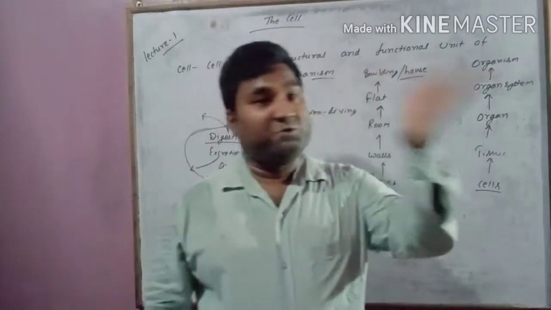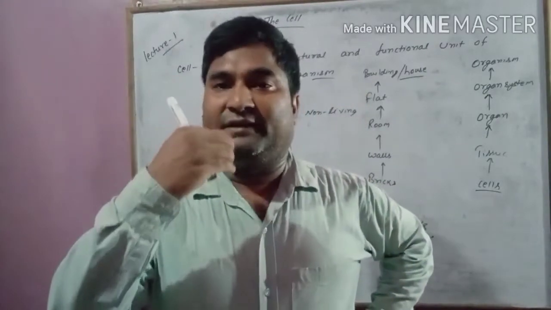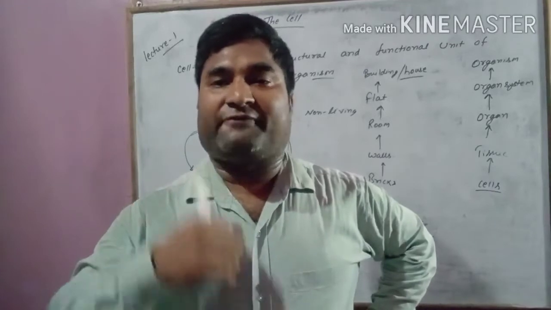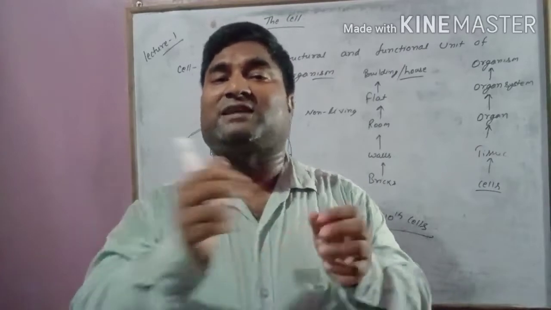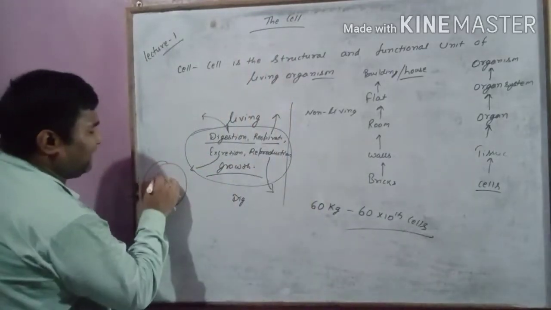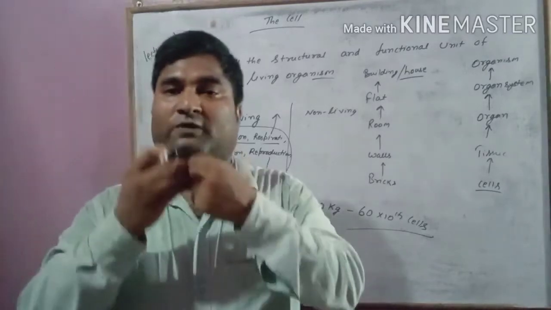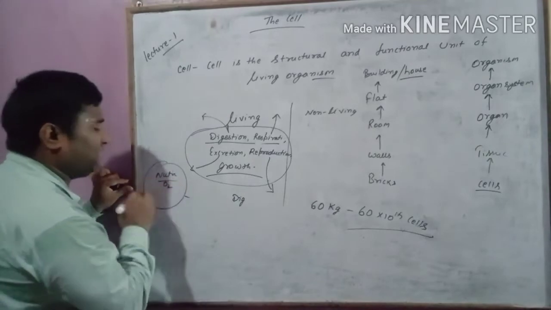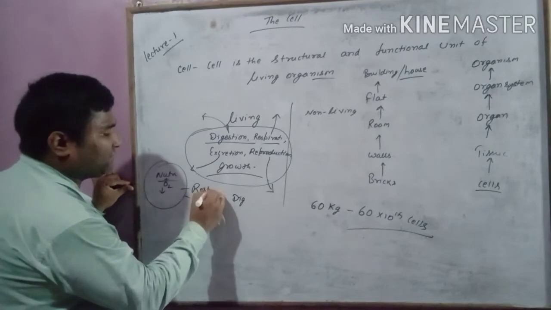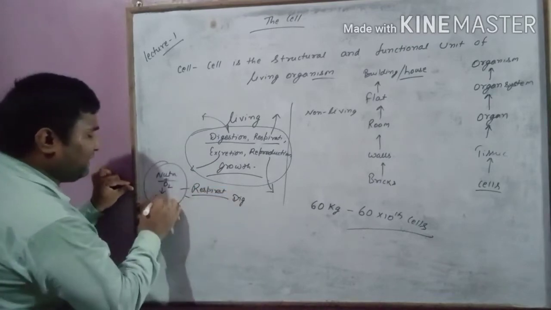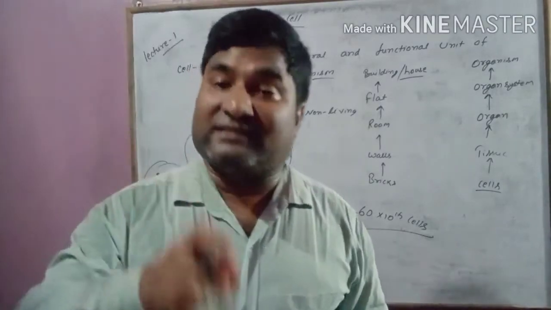In junior class, in class 7, you have seen that when we eat, the food gets digested. After digestion, the nutrients are absorbed, and those nutrients are transported to the cell. So the cell gets the nutrients, and when we breathe, oxygen is transported to the cell. So nutrient plus oxygen combine and perform respiration. This respiration results in energy. So this is happening in the cell.